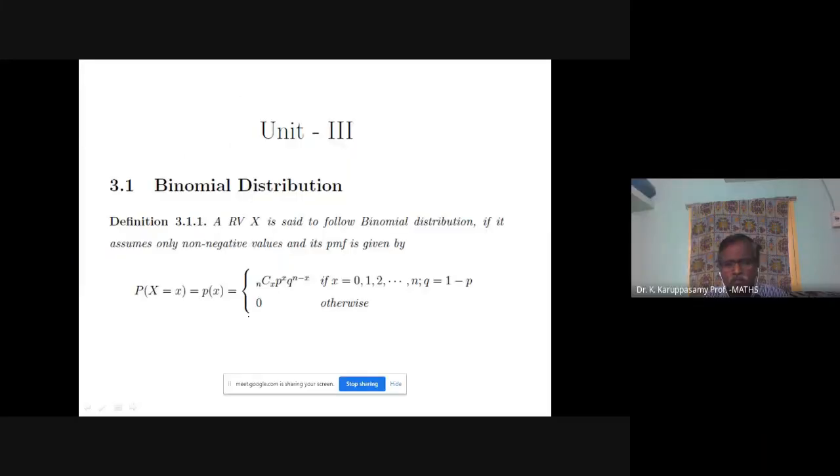When we are tossing 2 coins or 3 coins, we can easily guess the probability of getting 2 heads, probability of 1 head, like that. Suppose it is a larger number of coins, 10 coins, if you are tossing,